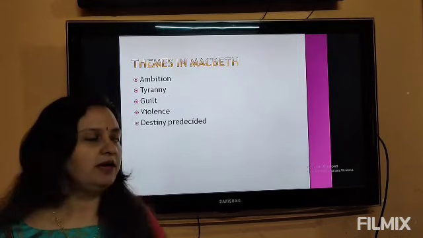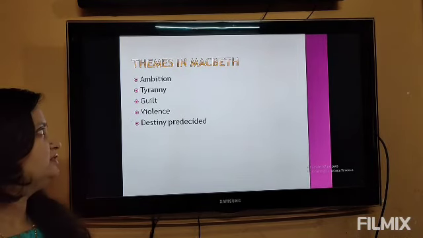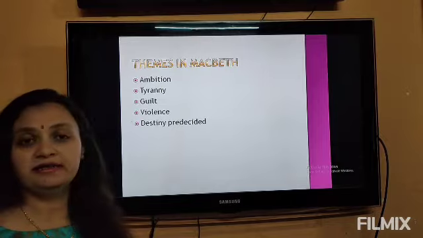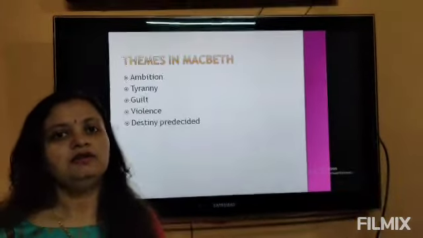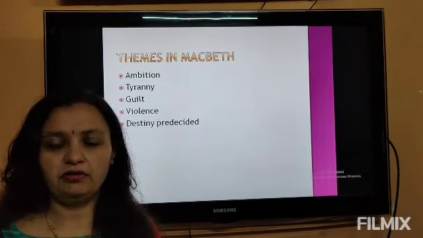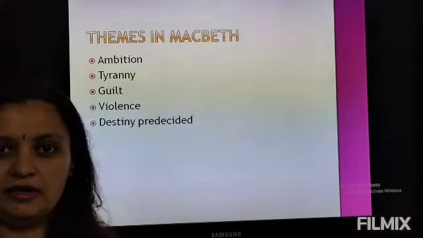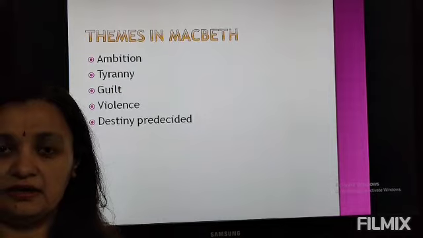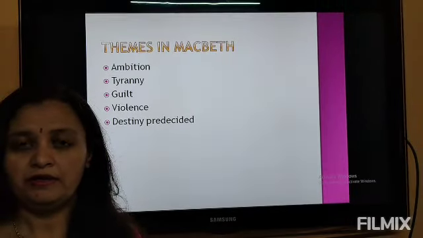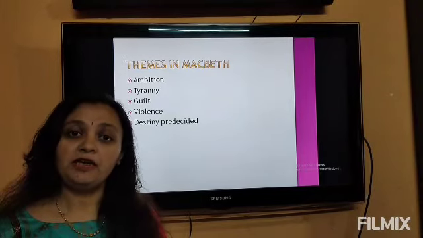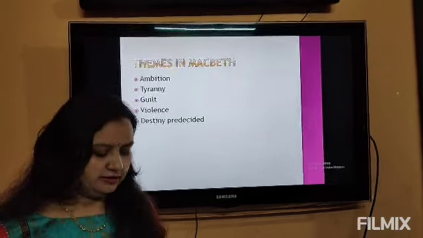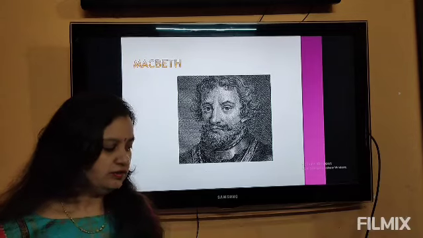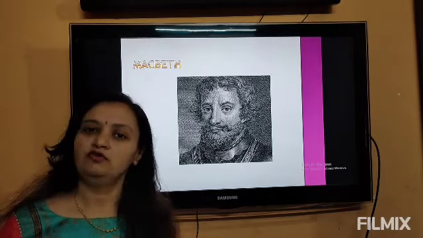The themes in Macbeth are ambition, tyranny, guilt, violence and destiny. The most important theme is ambition. How the ambition of the character of Macbeth dominates him and influences his and his wife's psyche in such a way that they are ready to take up evil paths to fulfill their ambition, and ultimately they face the doom. So this is the tragedy of Macbeth.